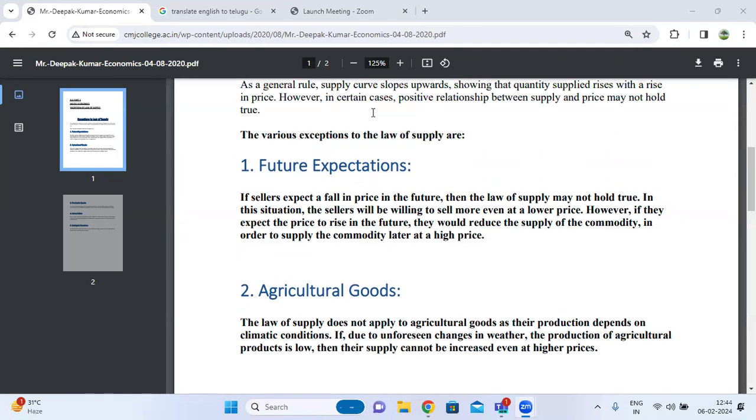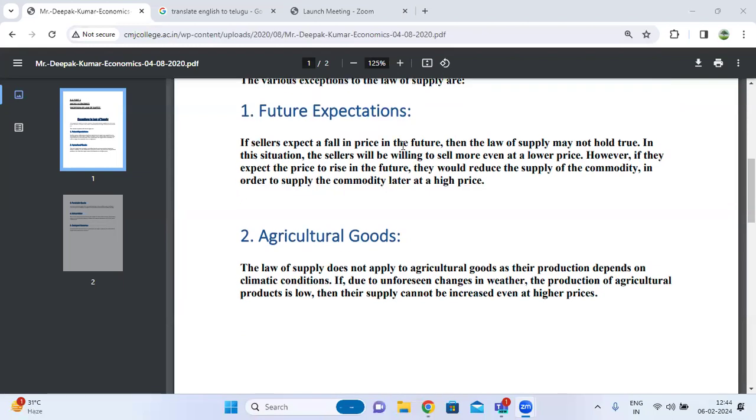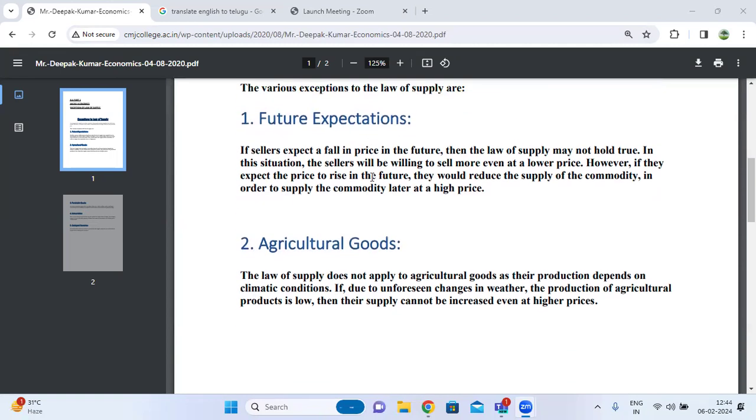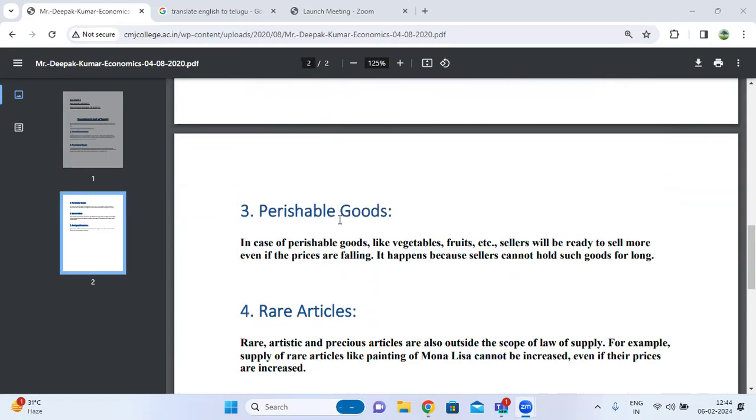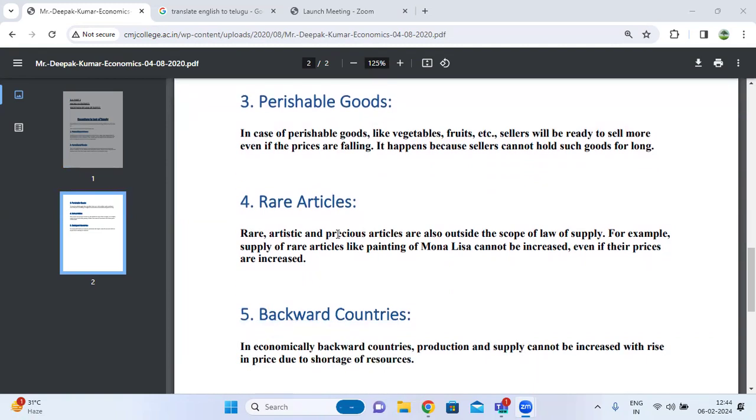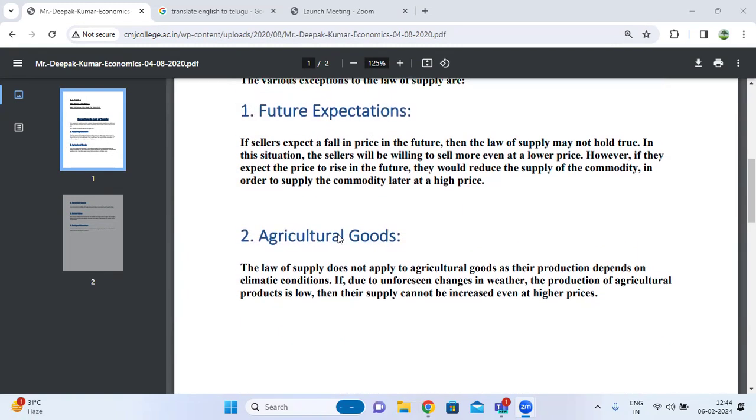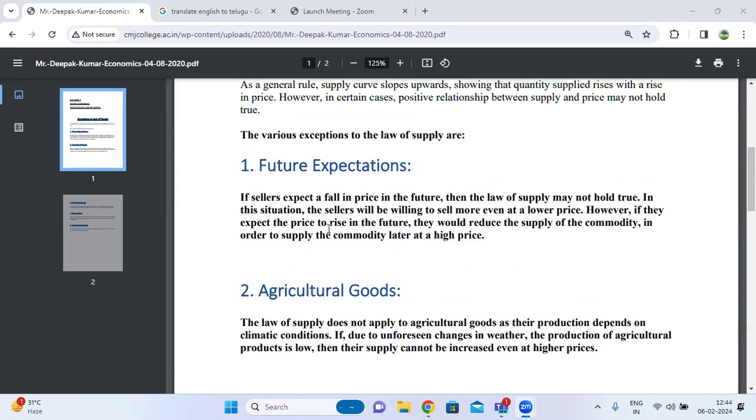There are various exemptions to the law of supply. They include future expectations, agricultural goods and perishable goods, rare articles, and backward countries. These points are involved in the exemptions to the law of supply.